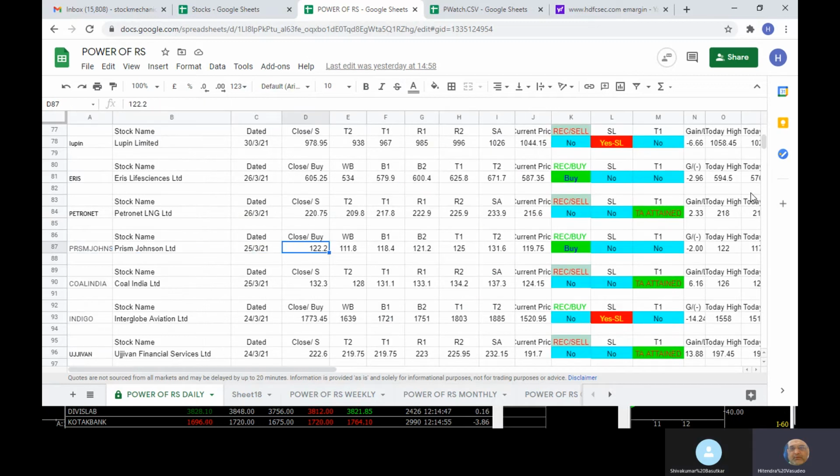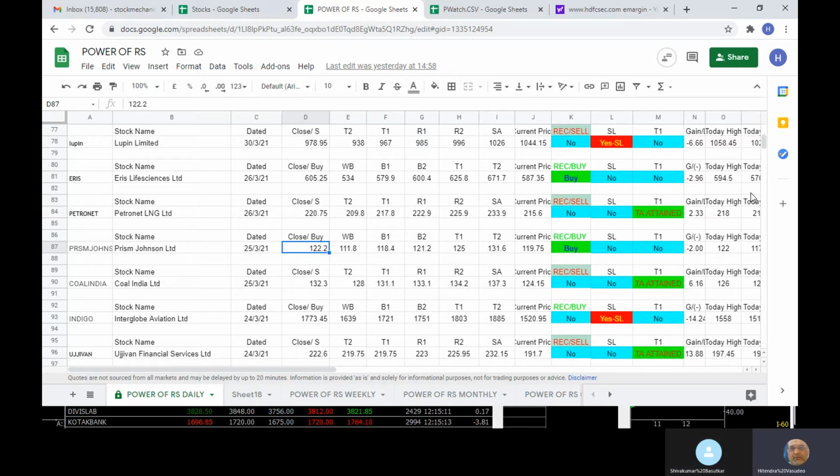Every product will require a capital. If you are looking at the margin product, Power of RS, I would say 5 lakh is required, because I am going to do one idea from daily, one from weekly, and one from monthly, quarterly, yearly.